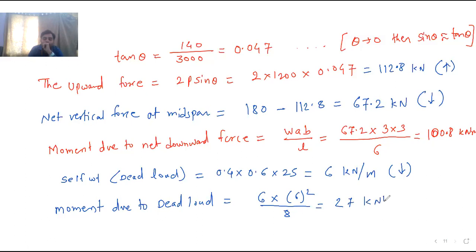27 kilonewton meter. Now if you read the numerical carefully, in the numerical they don't mention to not consider the live load or not consider the dead load. Nothing is asked to you except to calculate the extreme stresses. So now here we can take the total bending moment.